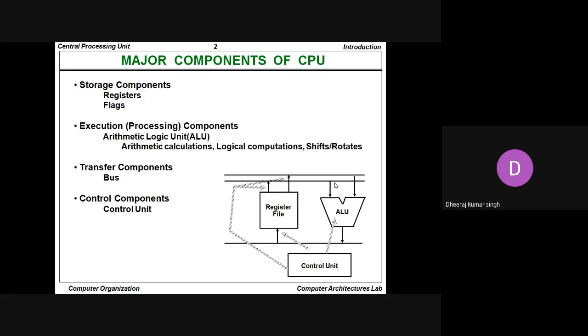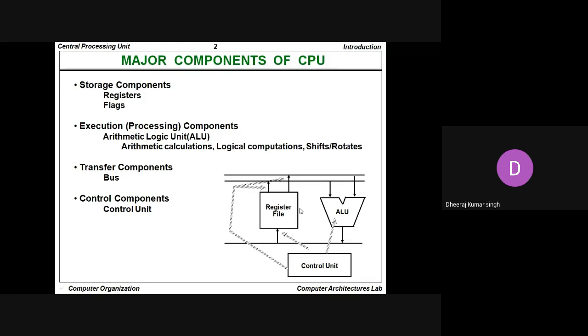The control components are there. The control components are basically known as the control unit. So whenever you want to design a CPU, you see that registers are there, the ALU circuit is there, the control unit is there, and whenever we talk about the CPU, all these components basically form a computer.